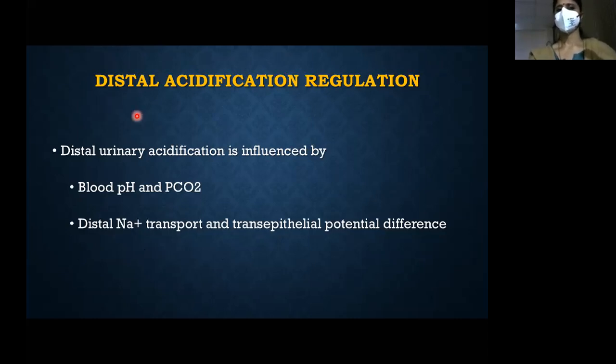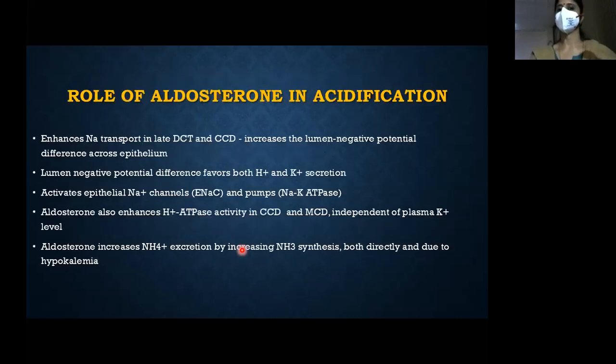Okay, as I told you, the blood pH and PCO2 are important factors in distal urinary acidification, along with the sodium transport causing the transepithelial potential difference. That is the ENaC channel being hyperactive, causing electronegativity in the lumen. So aldosterone plays a very important role in acidification of urine and a very important role in potassium secretion into the lumen.